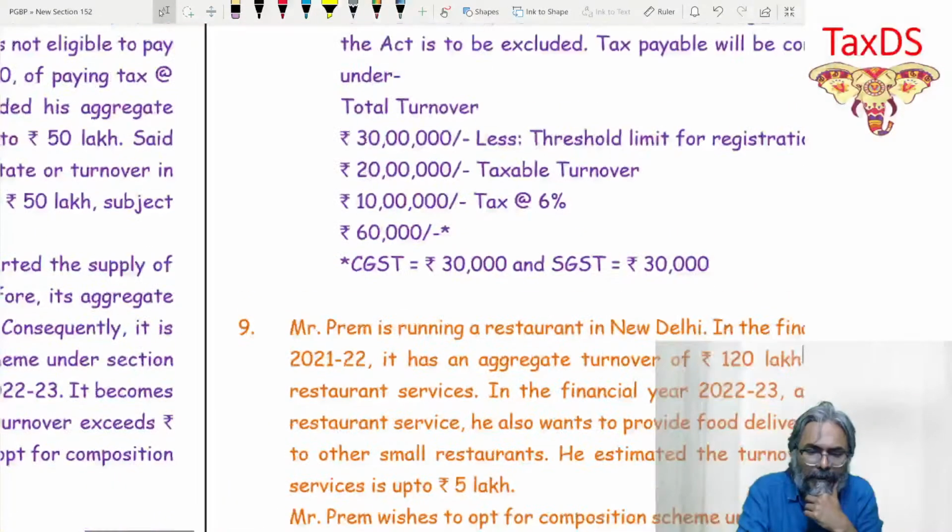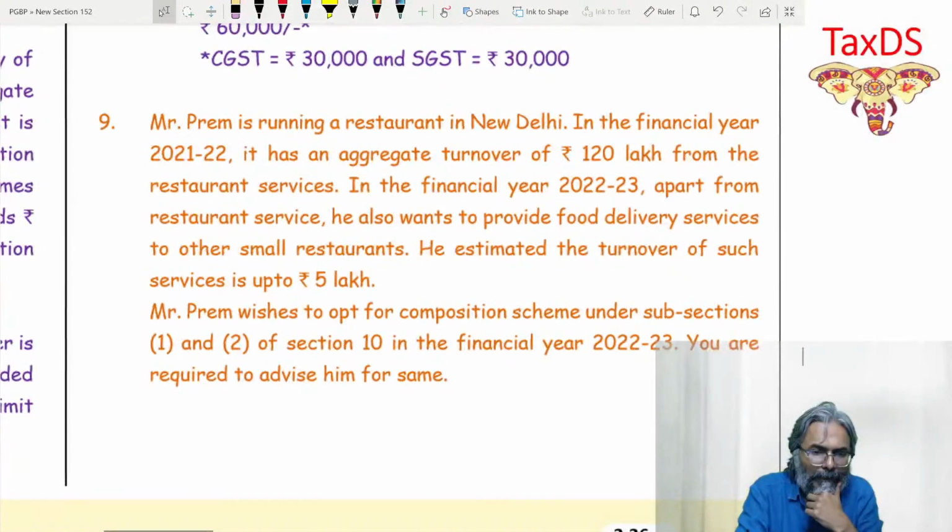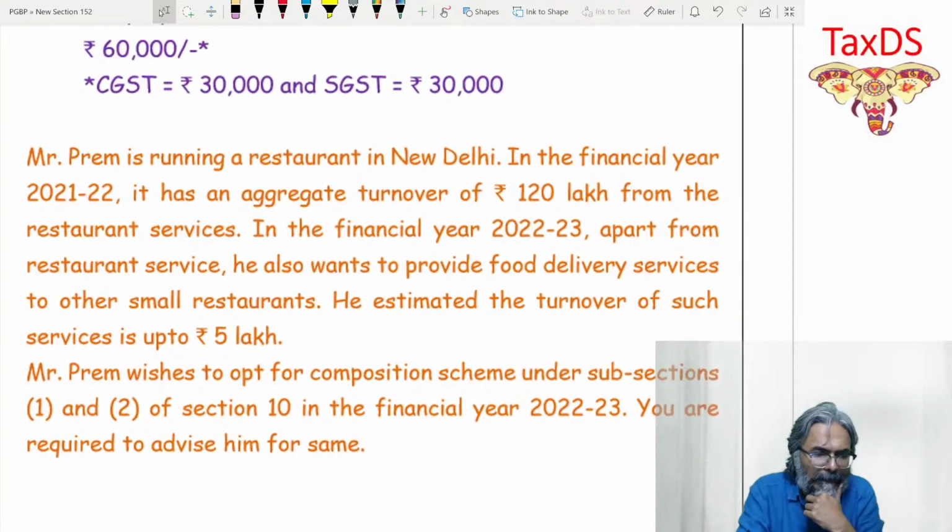Let's take question number 9. Question number 9, students. Mr. Prem is running a restaurant in New Delhi. RCM or valuation, the house is divided. Mr. Prem is running a restaurant in New Delhi in the financial year 21-22. It has an aggregate turnover of rupees 120 lakhs from the restaurant service.